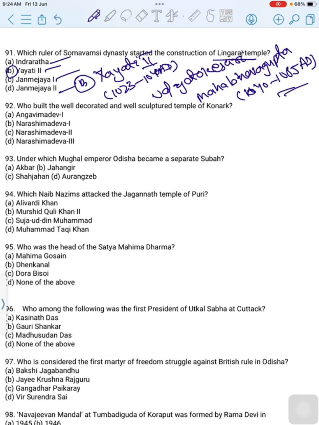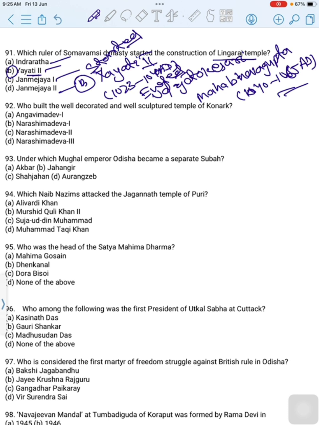Started by Yayati 2, 1023 to 1040 AD, and ended by Udyota Kesari Mahabhavagupta, 1040 to 1065 AD. Then correct option is option B, Yayati 2. Then move to next question.